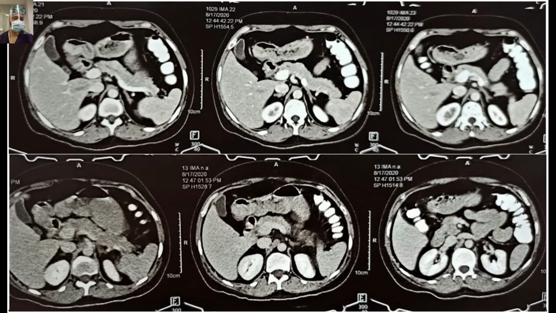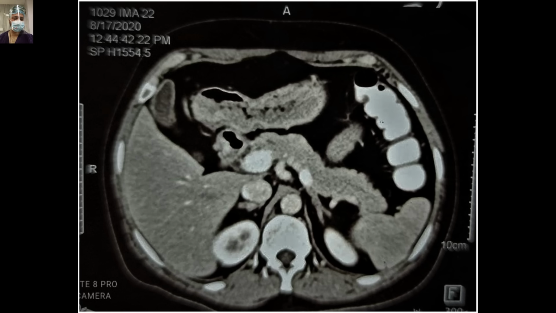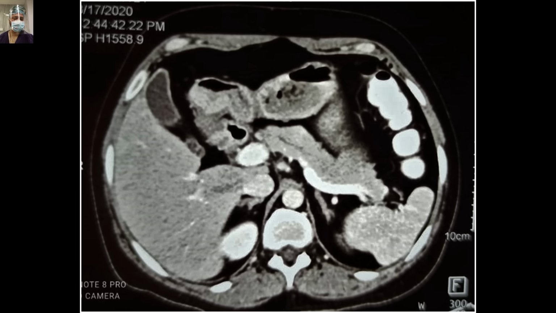So when we were seeing the pictures, I hope you can make out, you can see there's a subtle bulge with the enhancement in the superior surface of the pancreas, just distal to the neck. In this single picture, this enhancement and bulge is even clearer. Same is here. So I hope you could make out.